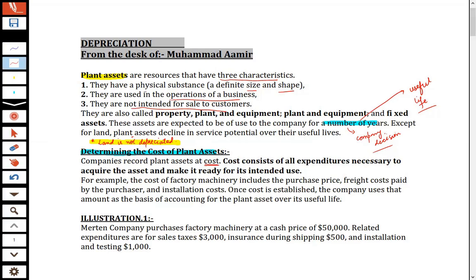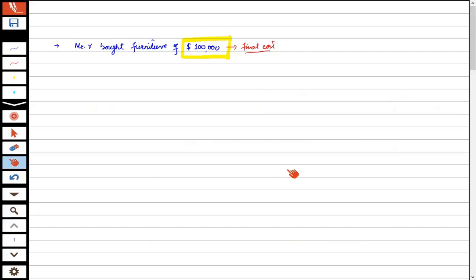Here what is written: cost consists of all the expenditures necessary to acquire the asset and make it ready for its intended use. Let's suppose this is the machinery. We want to import it from China.